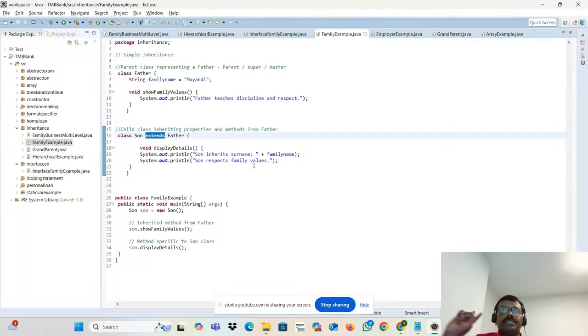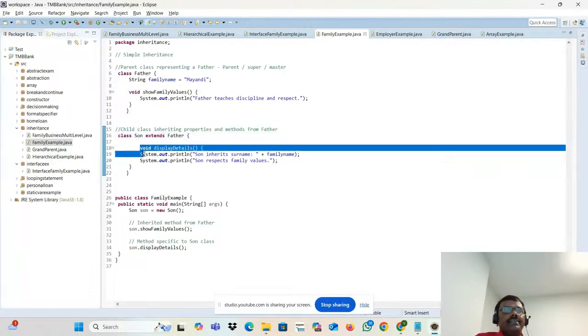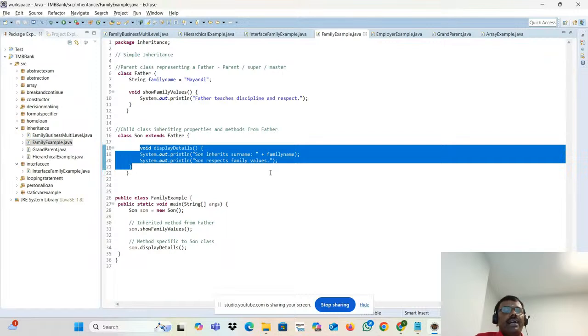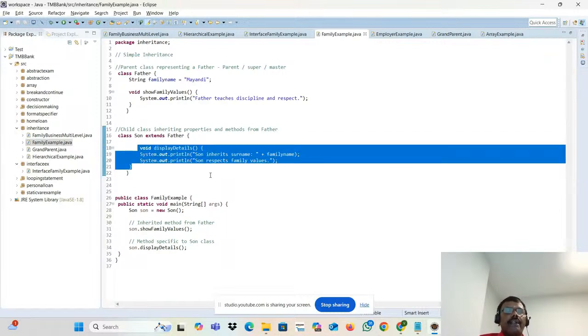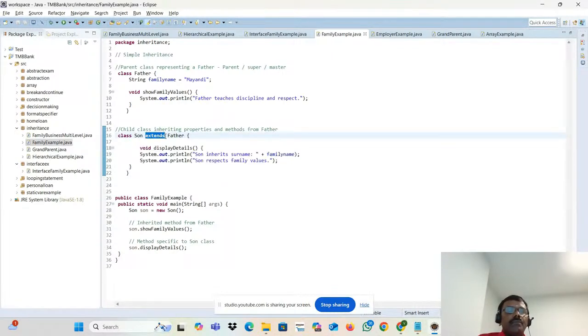Forget about C++ and C#. We are using the extends keyword. Okay, the son, how many methods does he have? I would say 2 methods. But here there is only one method. How are you saying it is 2 methods? Because of the inheritance, the son has 2 methods. Physically, you are able to see only one, but programmatically, it has 2. This method and this method also.